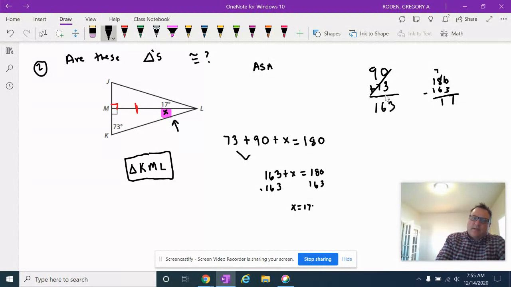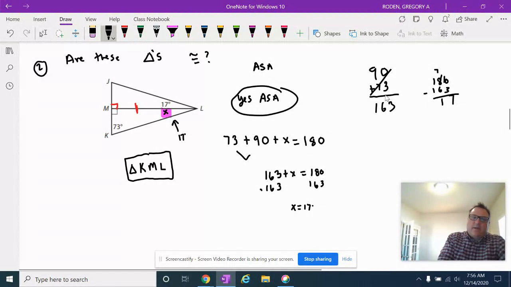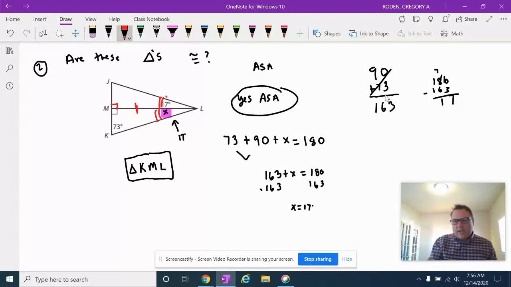So we can say this is 17 degrees. So we can say yes because of ASA. See that? Let me do my mark. We have angle, side, angle. So this is a good problem. A couple keys here: you need to remember the reflexive side that they both share, and you need to also remember that there's 180 degrees in a triangle.